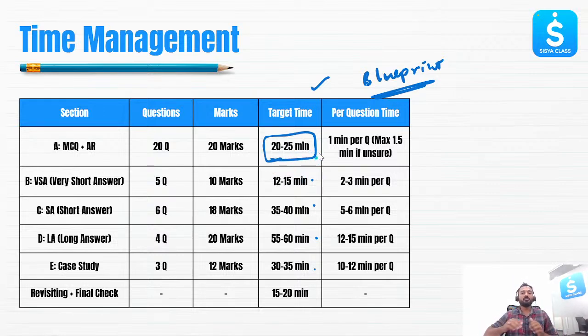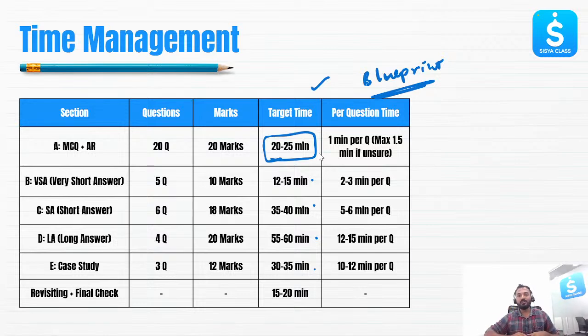Now if you are spending more than 1 minute, let's say 1.5 minutes for that question, in this case, you need to be sure that you will be getting the answer. You will be sure that you will be getting the answer, or you will be going to la la land. If you are spending more than 1.5 minutes and you are still not getting the answer, you know that you have arrived at a la la land where no one can help you. No one can help you but only you.